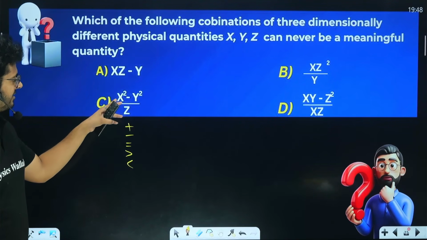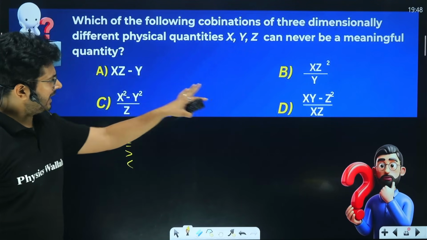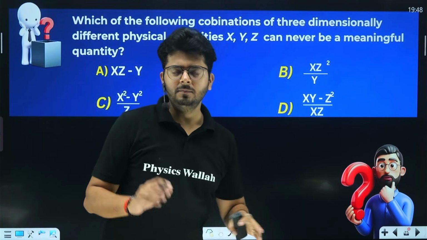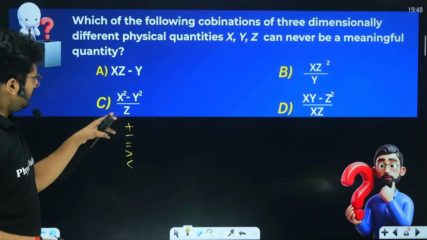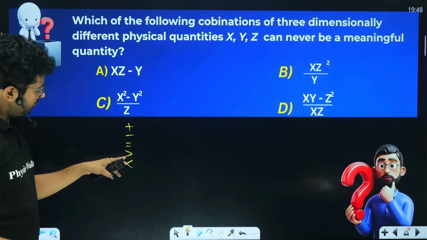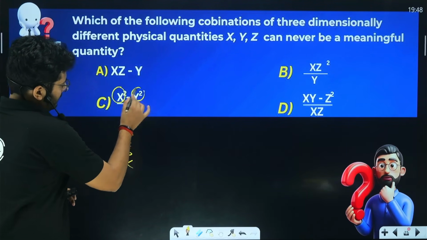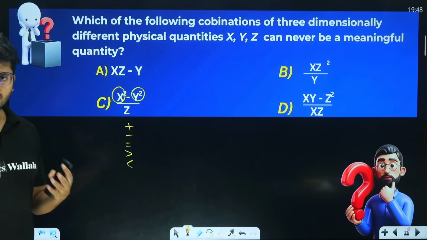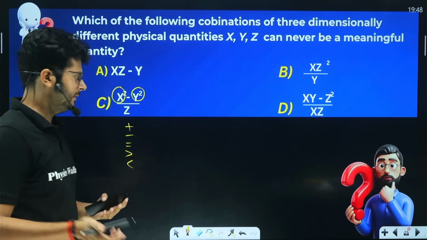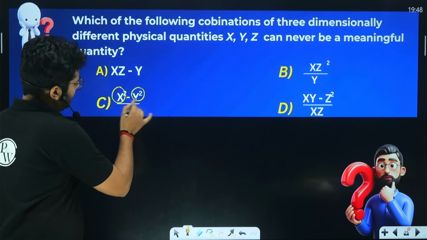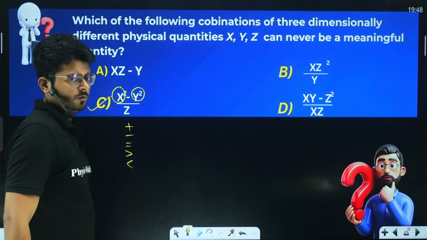So you see that x square minus y square. Product is possible between different dimensions. That is a separate thing. But what about plus, minus, equals to, greater than, less than? What about this x square and y square? If x and y have a different dimension, then a square of x and a square of y will surely have different dimensions altogether. So they cannot have the same dimension, they cannot be subtracted. So this expression is never possible. So option C must be true.